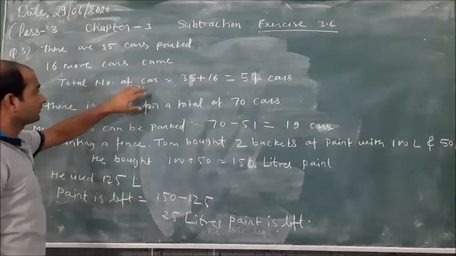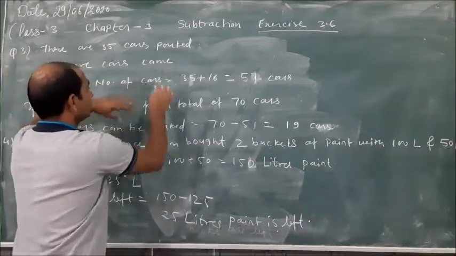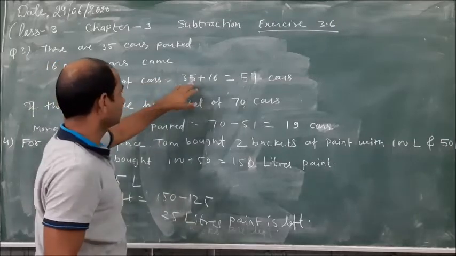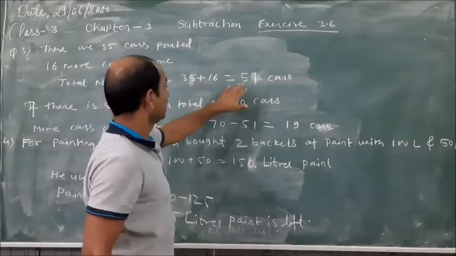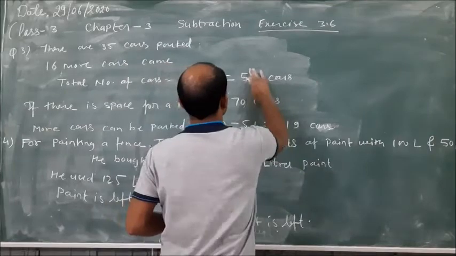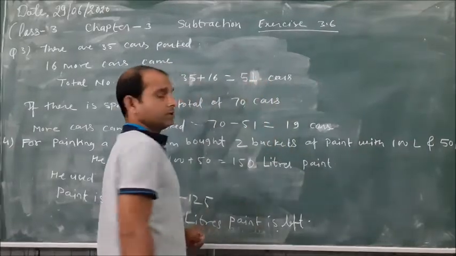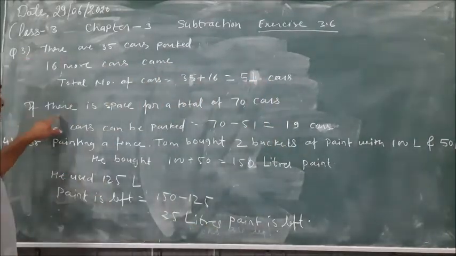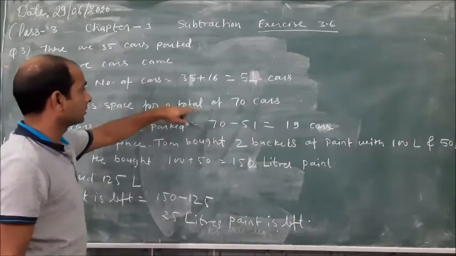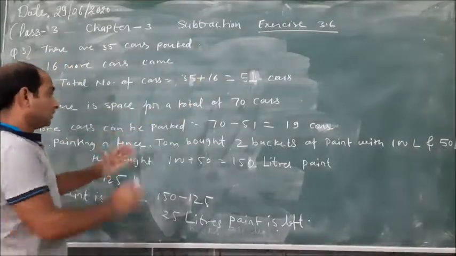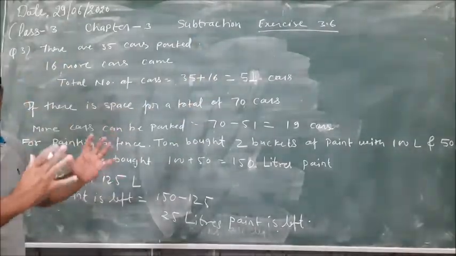So the total number of cars equals 35 plus 16 equals 51 cars. The parking lot has space for a total of 70 cars.